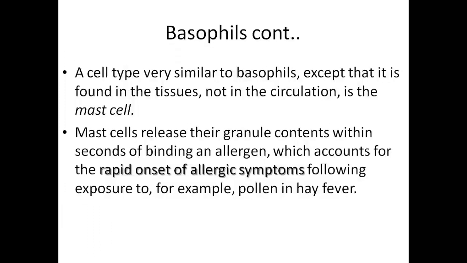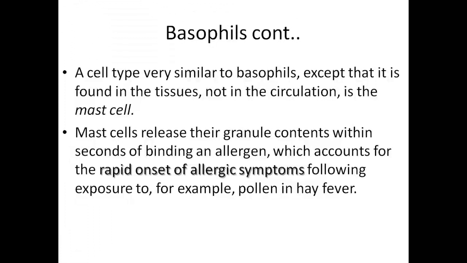As I said earlier, some derivatives of these leukocytes are also found within the tissue. This type of cell, found within the tissue but with similar properties to basophils, is known as a mast cell.